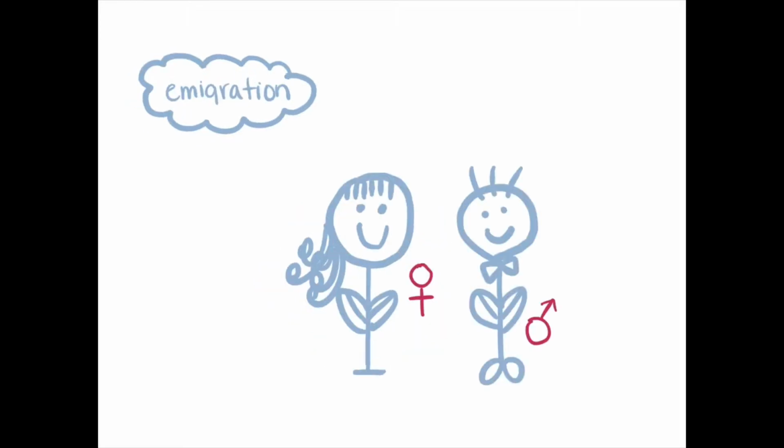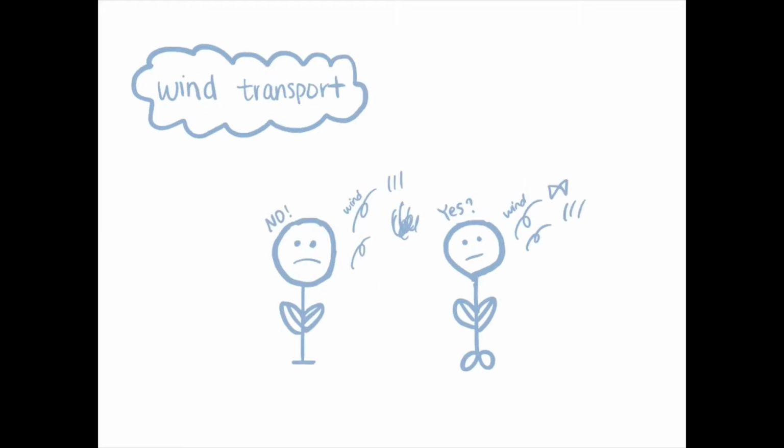Immigration. Females are not likely to immigrate since their reproductive success is limited by nutrients around it, and like male, reproductive success is determined by the number of females encountered. Wind transport. By wind, their seeds can go far away.